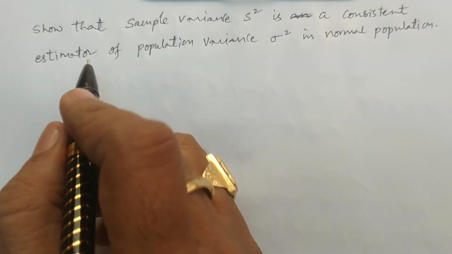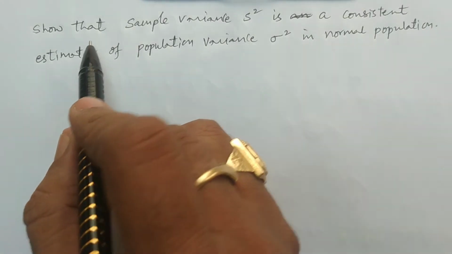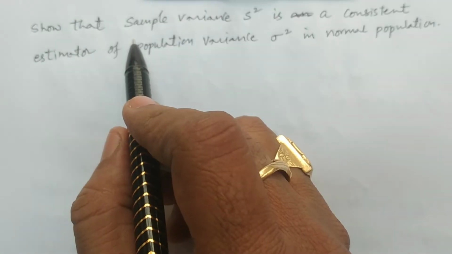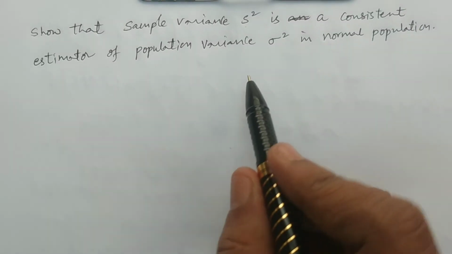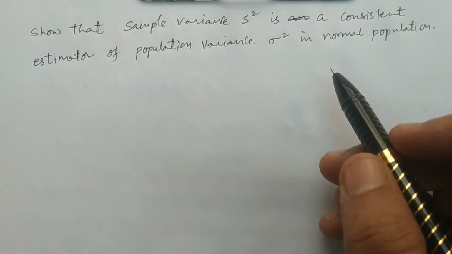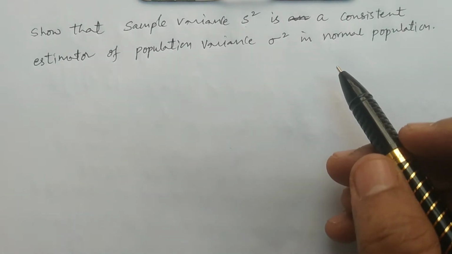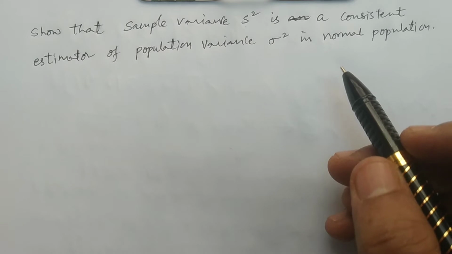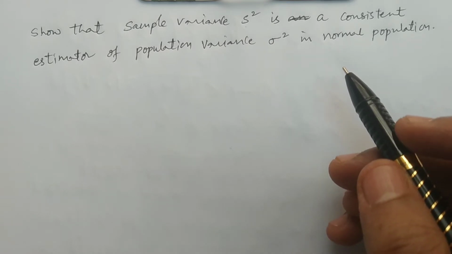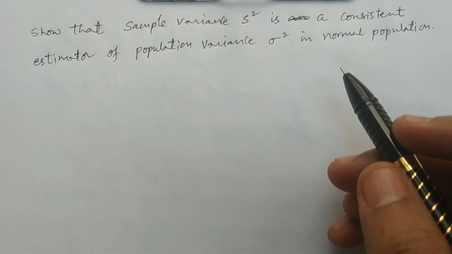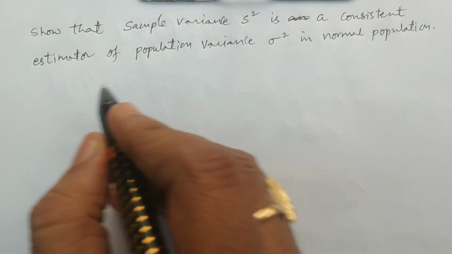So in this class, show that the sample variance S square, small s square, is a consistent estimator of the population variance sigma square in the normal population. So this is one of the results on consistent estimators, or you can consider it one of the examples of a consistent estimator. So what is the formula of S square?